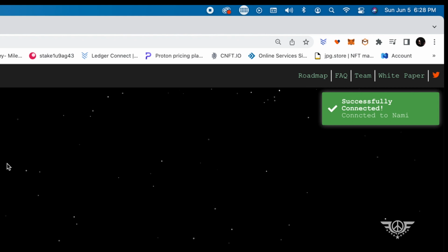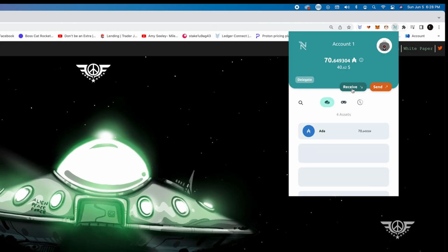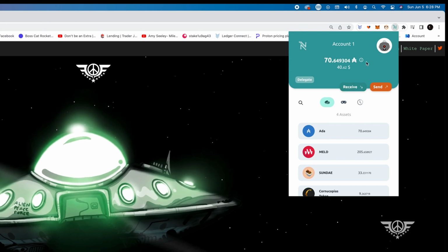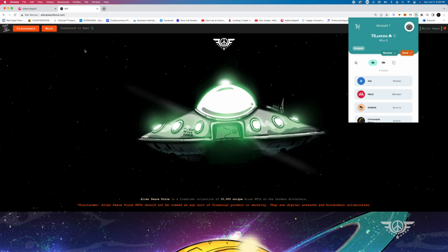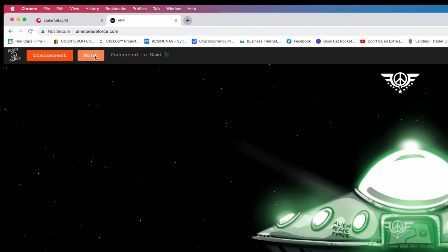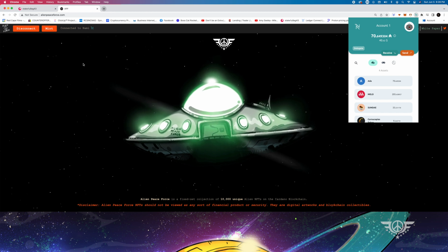We are now connected. So if we go to the top right, we will click on our Nami wallet. So this is going to be a different wallet that I have, just to show you that any Nami wallet will work. So here you can disconnect, or you can click on the mint button. So when you're ready to mint, that's how you're going to be ready.